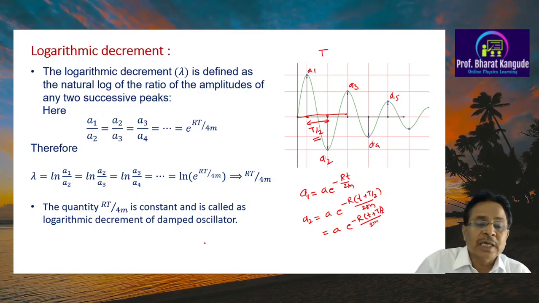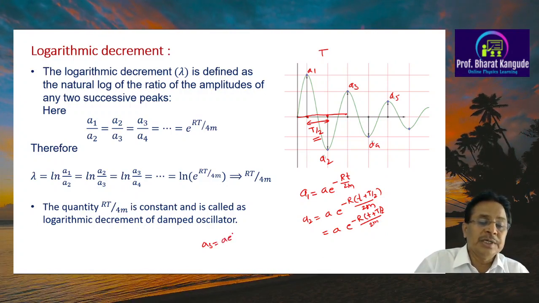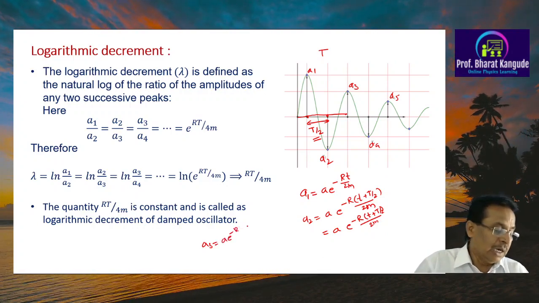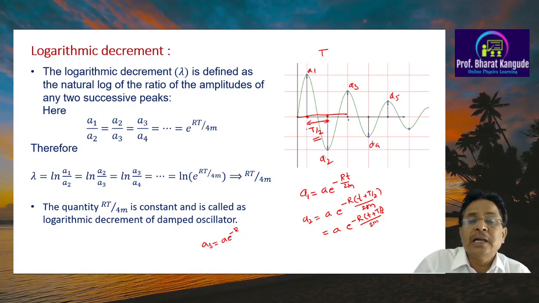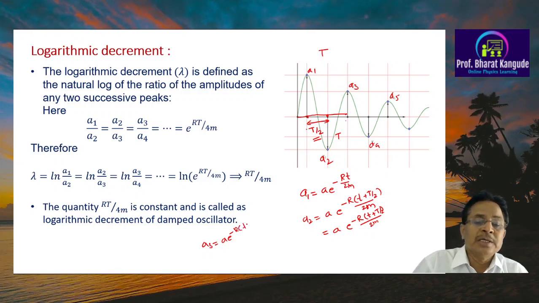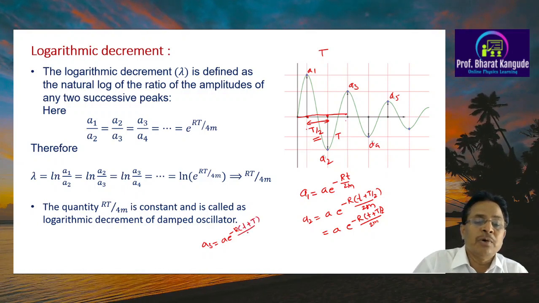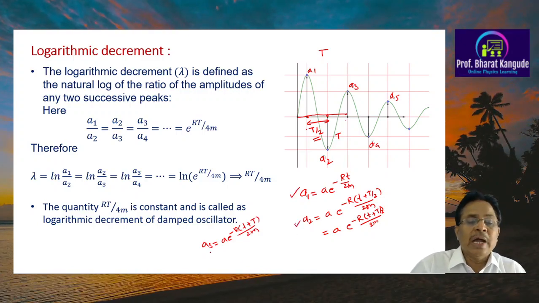Similarly, I can go for calculation for A3. A3 is found to be A times e raised to minus, again R is there, and now the time difference between this and this is again equal to capital T. So here this is added by small t plus capital T upon twice m. Therefore, we can go for the calculation of A1, A2 and A3.